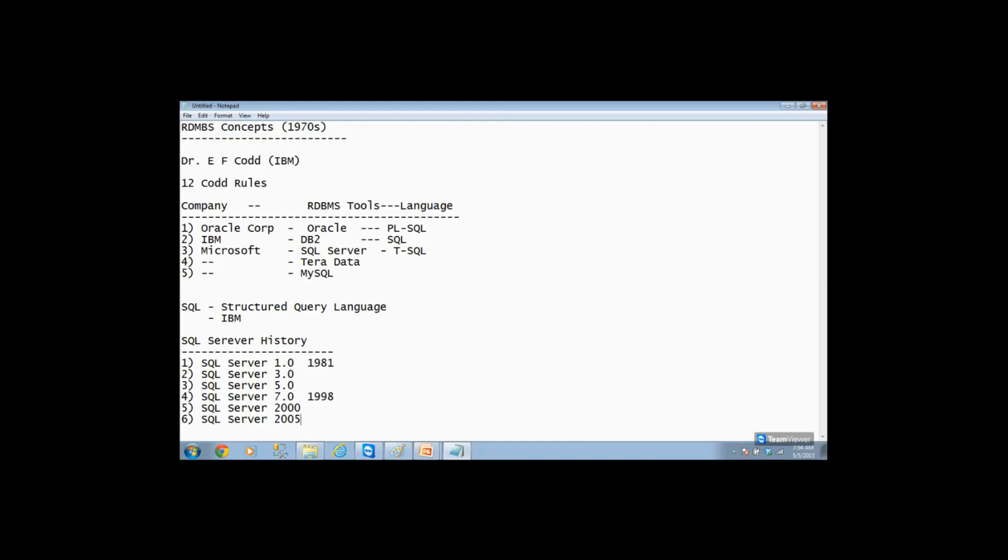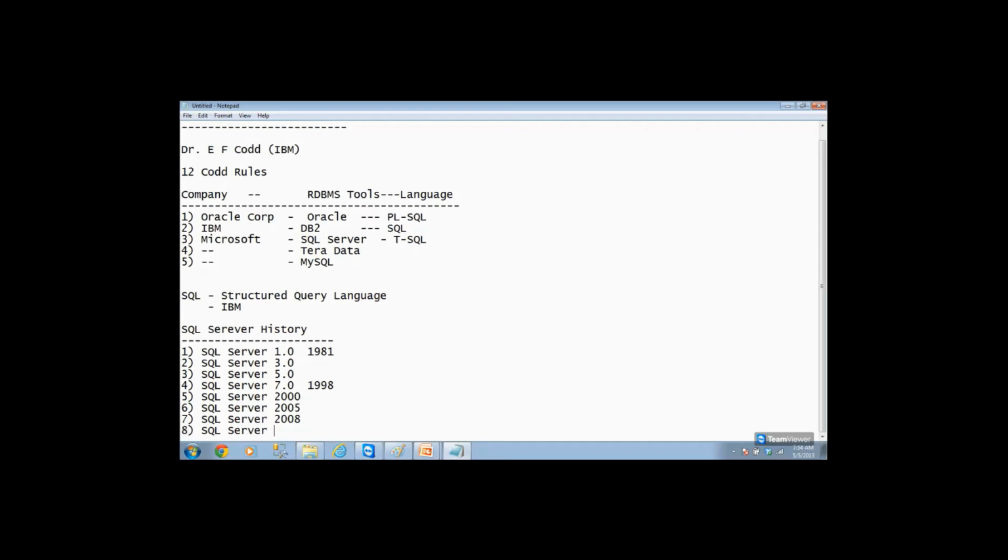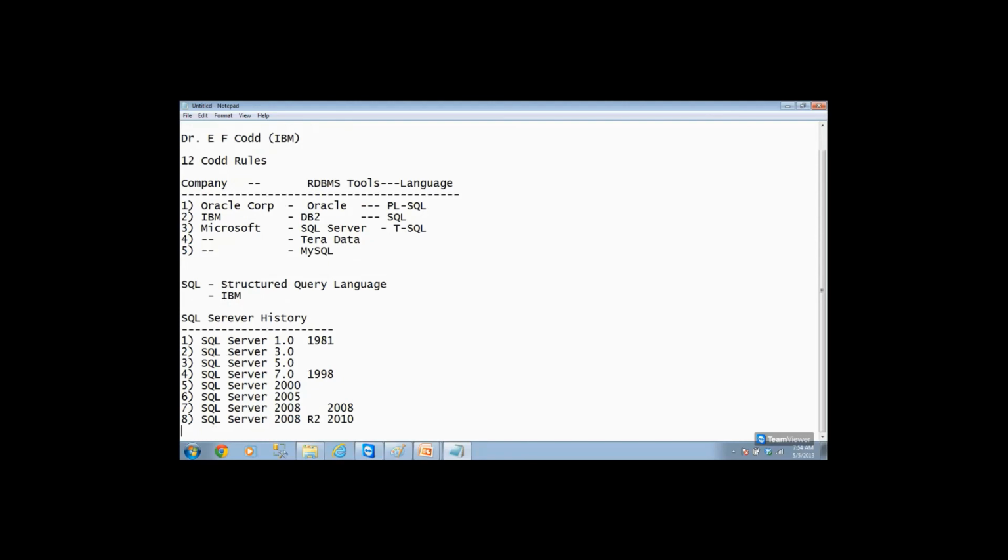Then SQL Server 2005, then SQL Server 2008, and SQL Server 2008 R2. R2 means release 2. The new version is 2012, also known as Denali, which is a fresh copy.